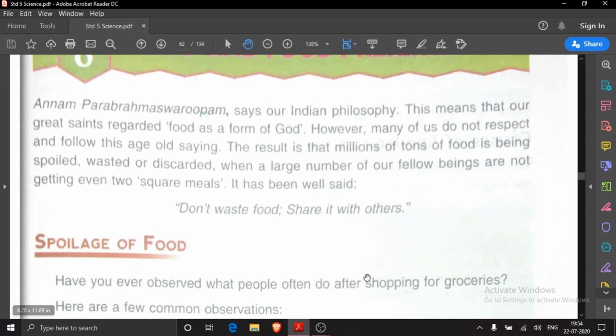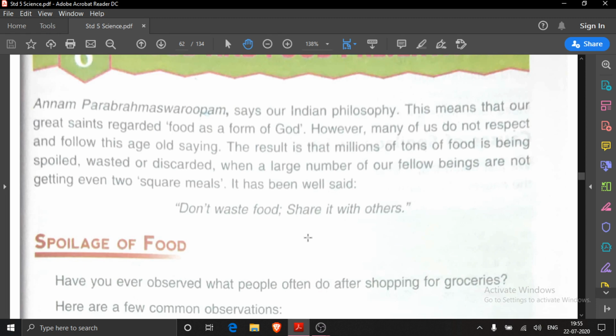In that value-based story also, Amit's birthday was there. In previous class, I had discussed with you that his parents arranged a birthday party in which many guests came, and then lots of food items were left over. Then what did Amit suggest to his parents?